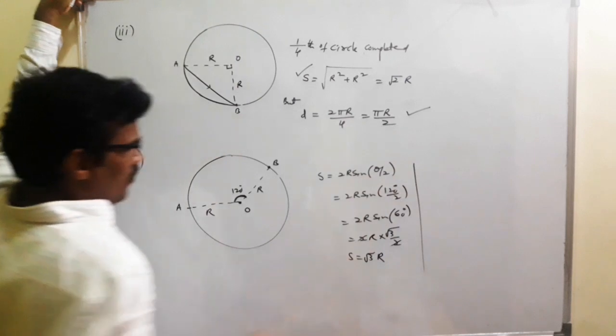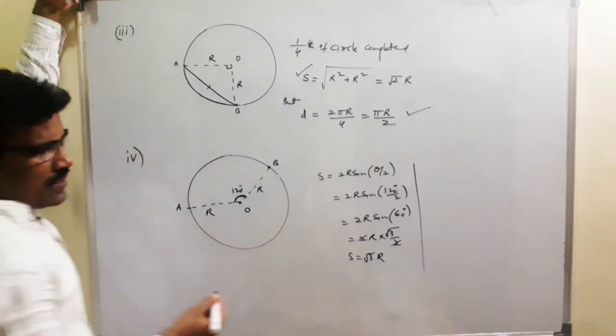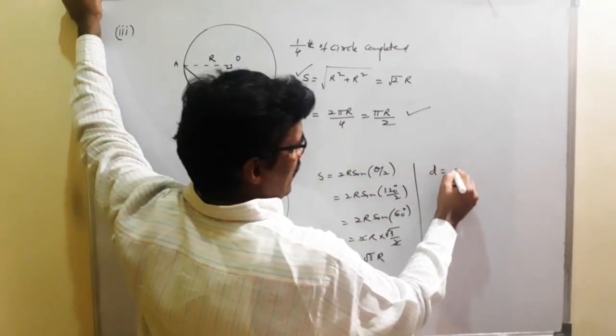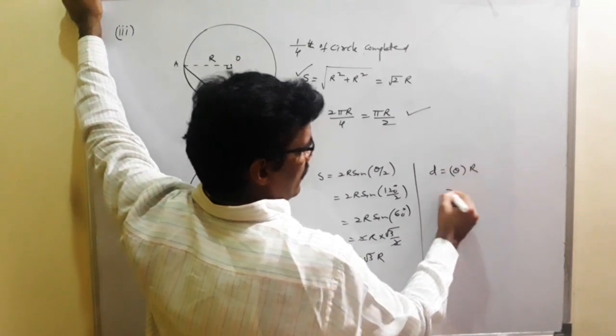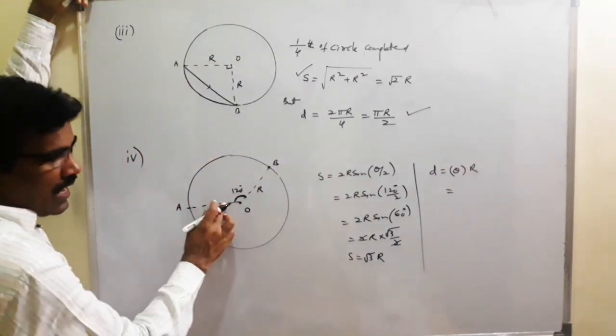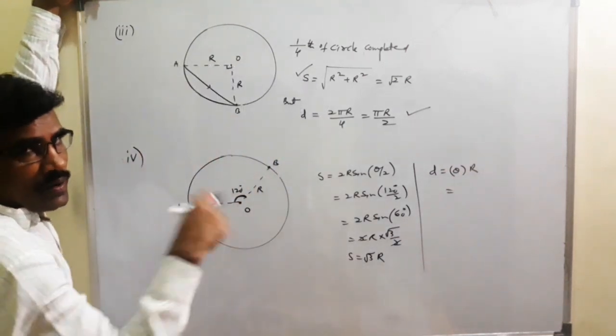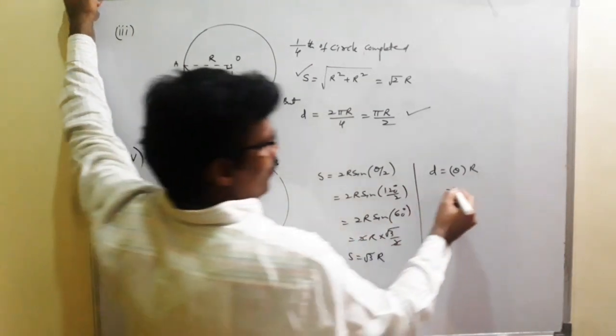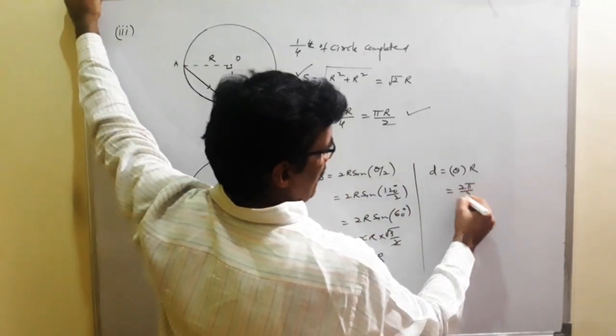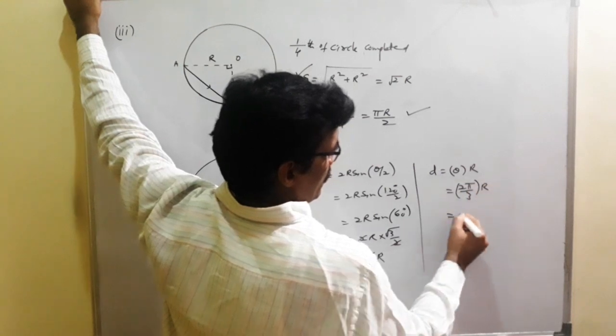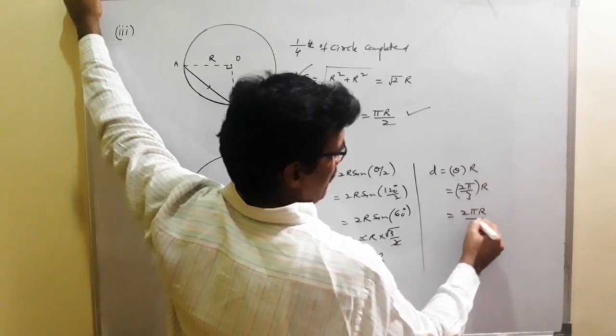Okay, sir. What is the distance traveled? Distance traveled is equal to theta into r. What is the theta? 120 degrees. 120 degrees in radians is 2 pi by 3. 2 pi by 3 into r, which is equal to 2 pi r by 3.